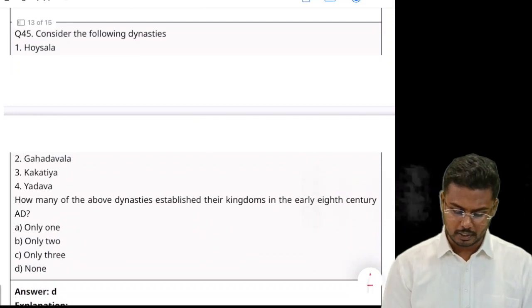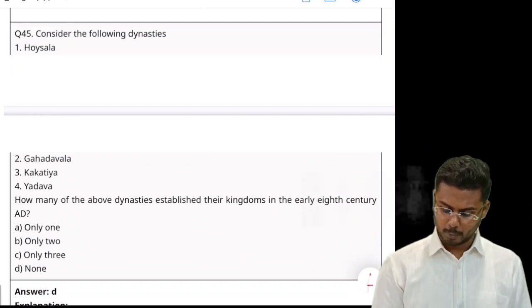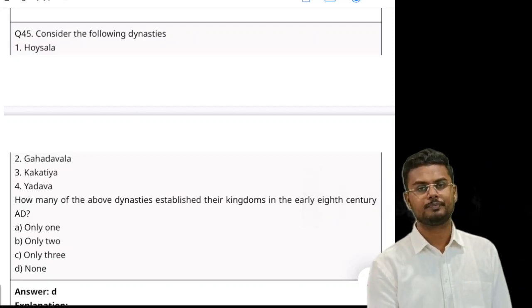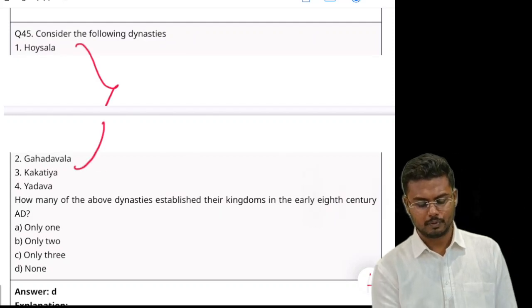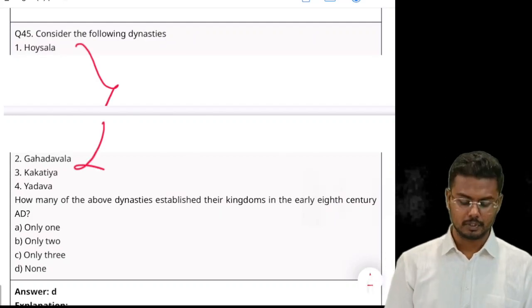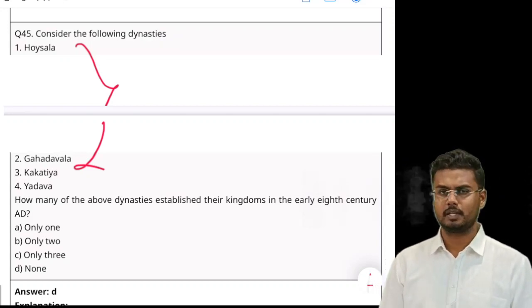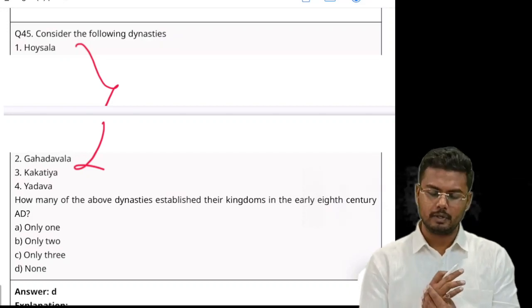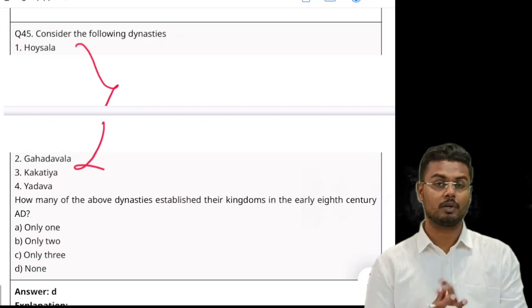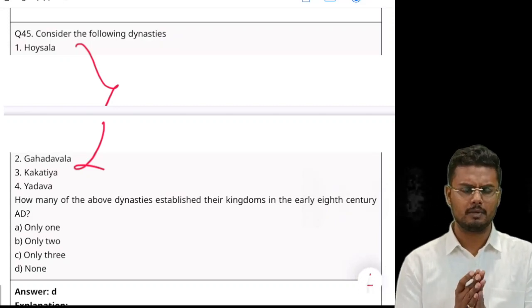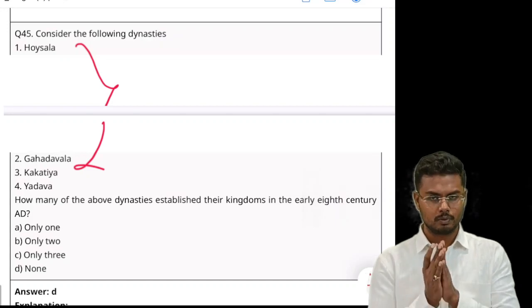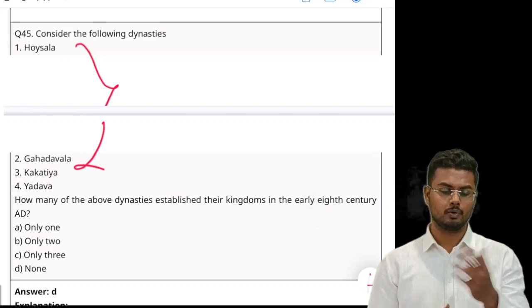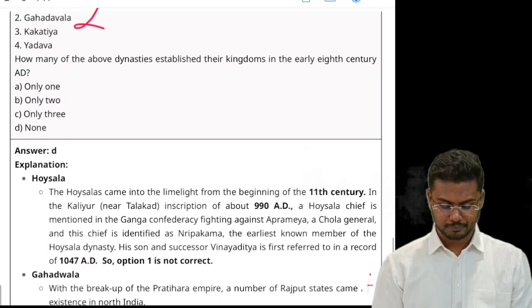Consider the following dynasties: Hoysala, Gahadavala, Kakatiya, Yadava. How many of the above dynasties established their kingdoms in the early 8th century? So none, because all these dynasties were established post 9th century. So easily you can eliminate all the options. That is why I keep saying, when it comes to ancient and medieval history, it is the prime duty of every aspirant to have the chronology. At least that is the bare minimum requirement from you aspirants. You should know the proper chronology: after which kingdom came, who was the significant ruler, who was the founder, who was the successor.